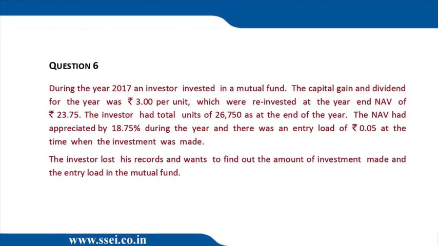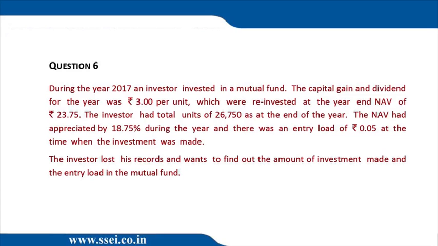Now question number 6 is a very good sum. This is how the CA Institute is nowadays twisting. Anybody who has done just the practice manual and not understood will never be able to do such sums. They will be totally taken aback. In this question, they are saying that during the year 2017, an investor invested in a mutual fund. The capital gain and dividend for the year was 3 per unit, which was reinvested at the year-end NAV of 23.75. The investor has total units of 26,750 at the end of the year.